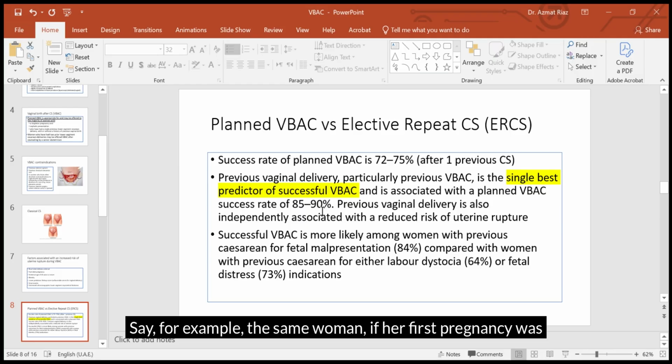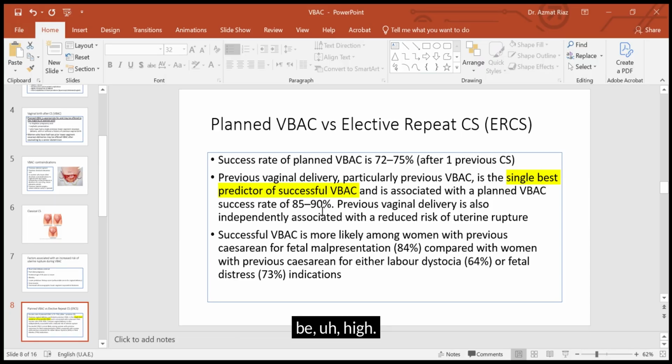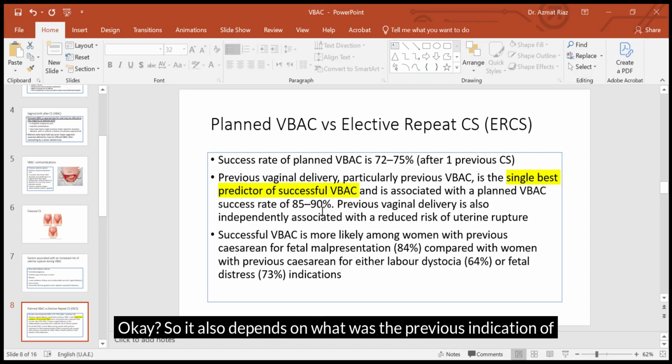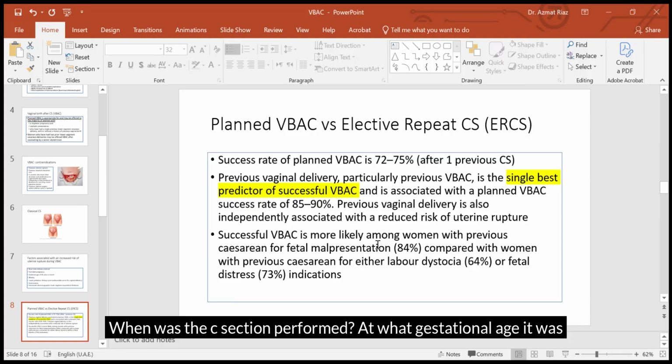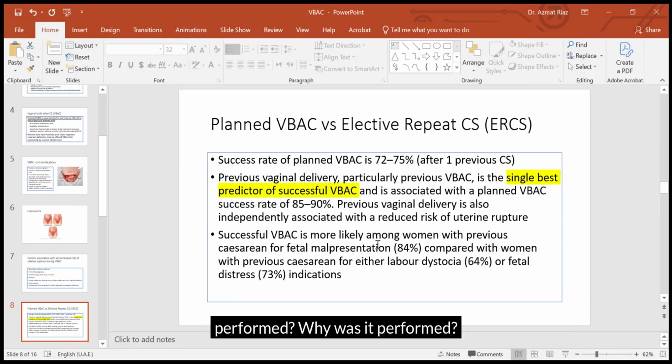Say, for example, the same woman, if her first pregnancy was delivered by a vaginal birth, then the second was a C-section, still it will be high. Okay. So it also depends on what was the previous indication of her previous C-section. Do you remember when we take history, we take a very detailed obstetric history, right? Past obstetric history. When was the C-section performed? At what gestational age was it performed? Why was it performed? Were there any antenatal, intrapartum, or postpartum complications?